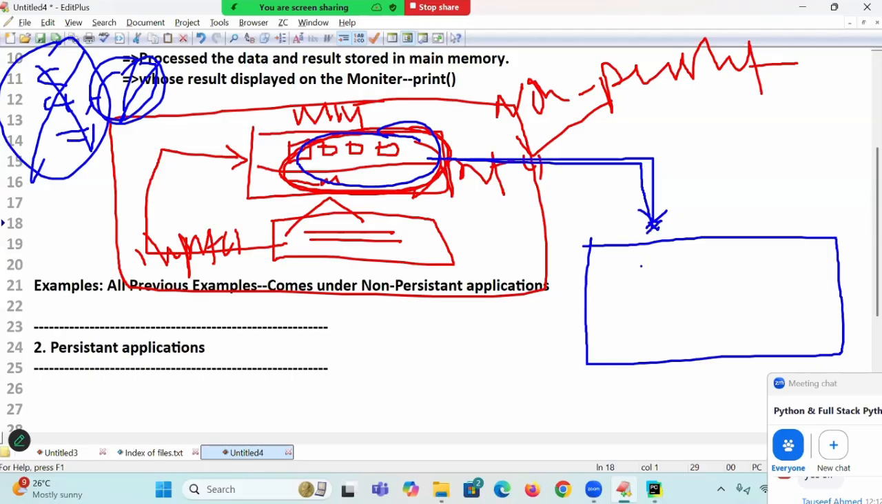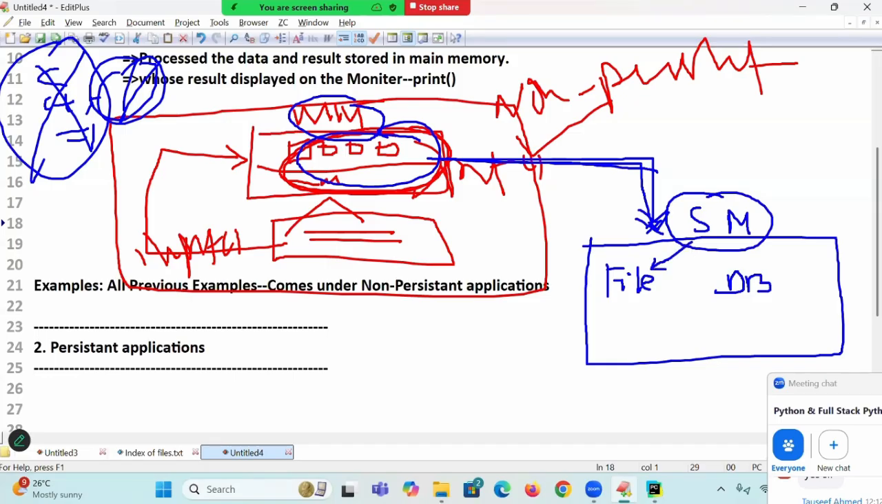Permanently means how many concepts are there? To store the data permanently, you need to take the concept of what? File. Or you need to take the concept of database. So results are stored permanently in which memory? Secondary memory. This is the main memory. Results are stored in secondary memory permanently, either in the form of the file concept or in the form of a database. The database concept will come after the files concept. Right now, our main focus is on how to deal with what? Files.